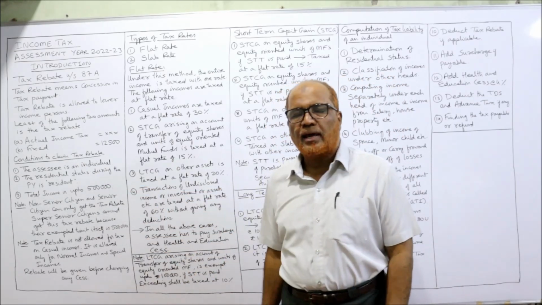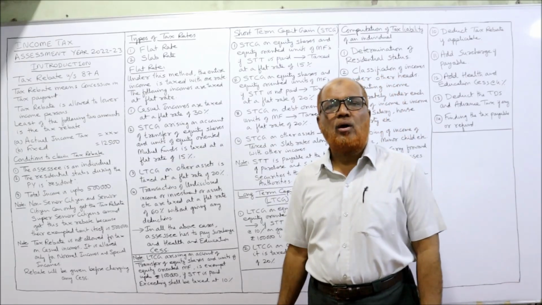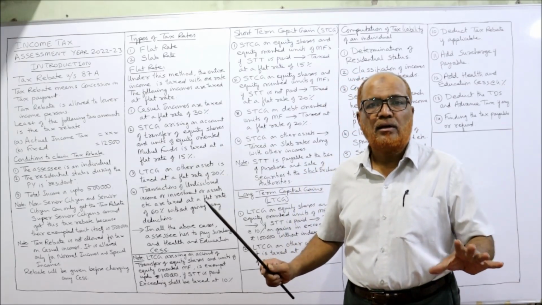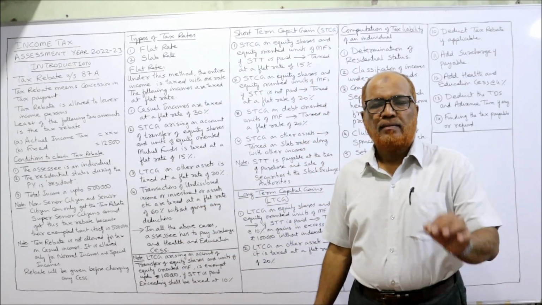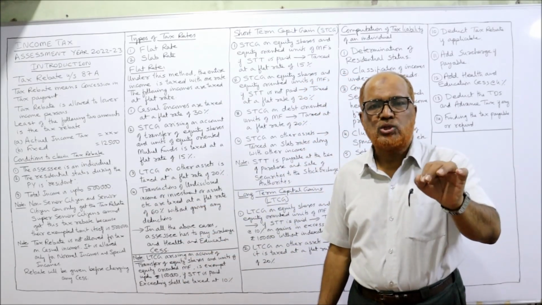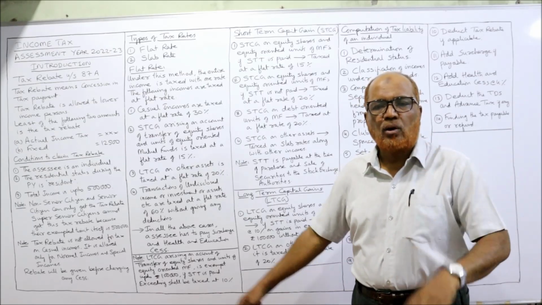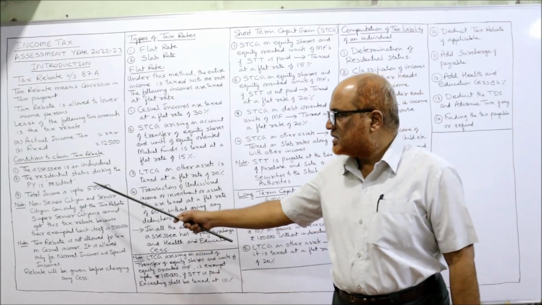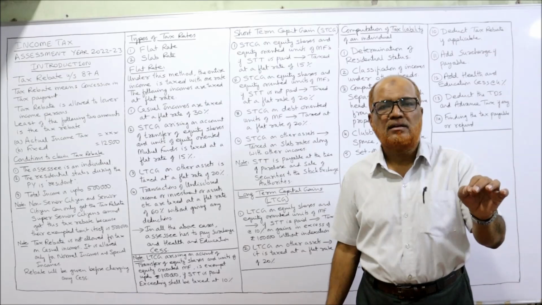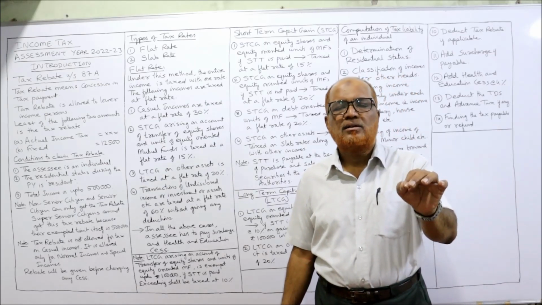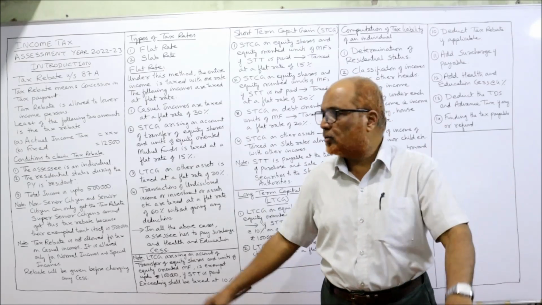Now, conditions to claim the tax rebate. On what condition will this tax rebate be allowed? It is not allowed to everyone. There are three conditions. First, the assessee is an individual. The tax rebate will not be allowed to HUF, firm, company or any other person. It is allowed only to individuals. Secondly, the residential status during the previous year is resident. That means tax rebate will not be allowed to a non-resident. It will be allowed only to a resident.